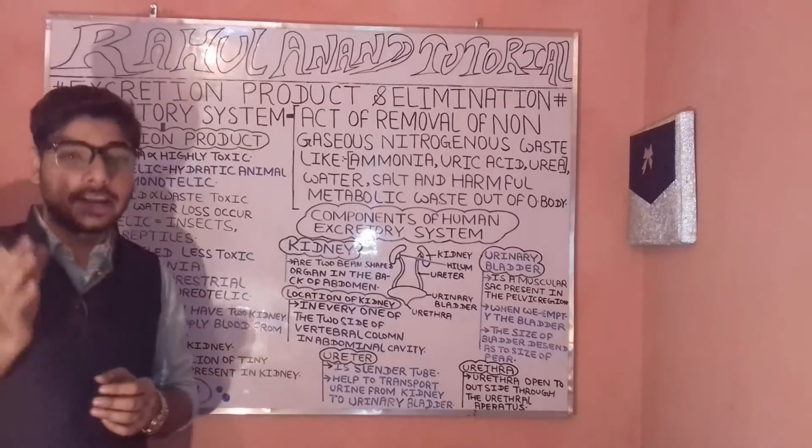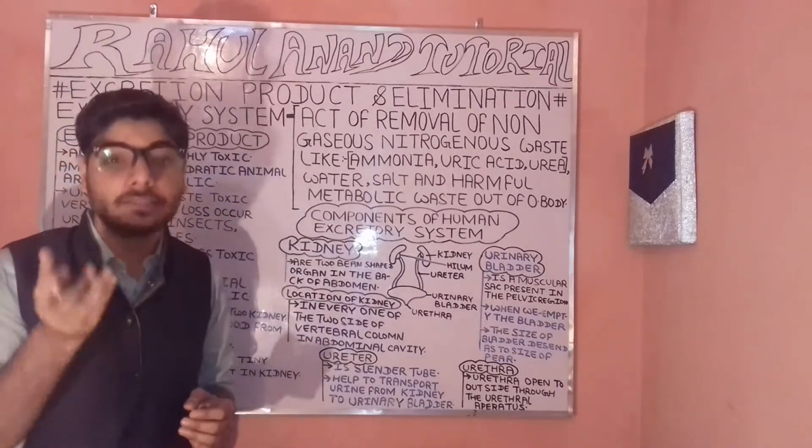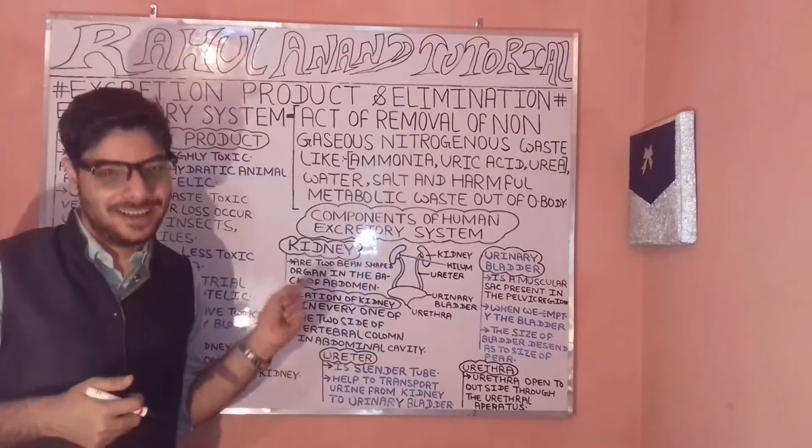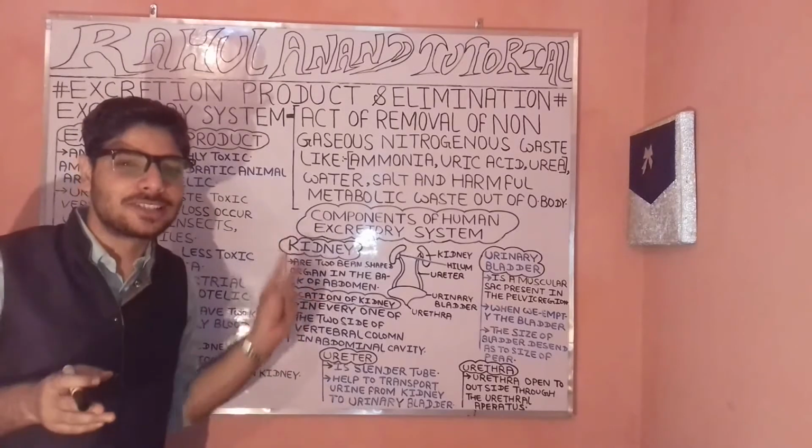Uricotelic. Generally, examples with reference to these will be what? It will be the insects, then birds, then the reptiles. So you know about these very clearly. Now let's proceed with the third.